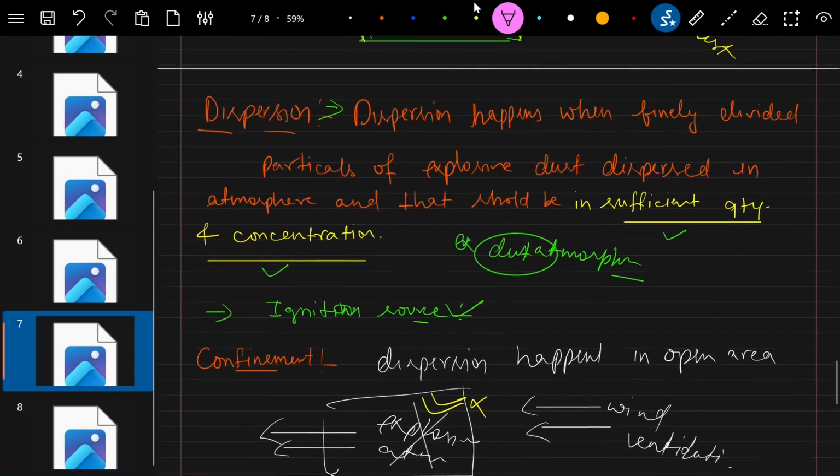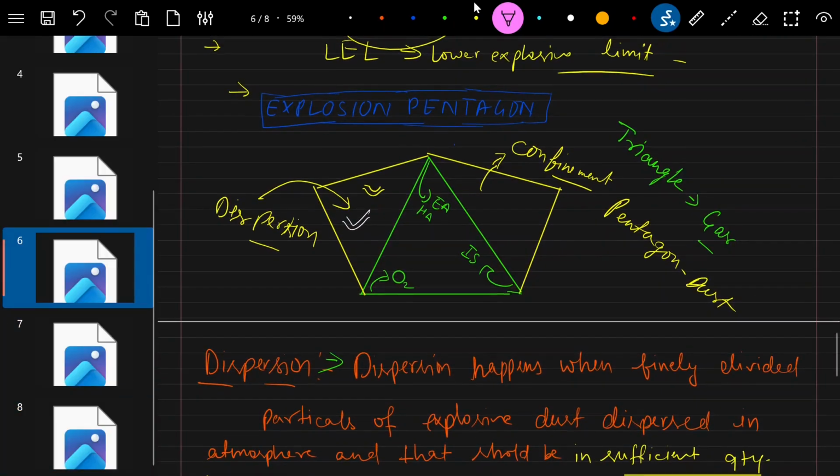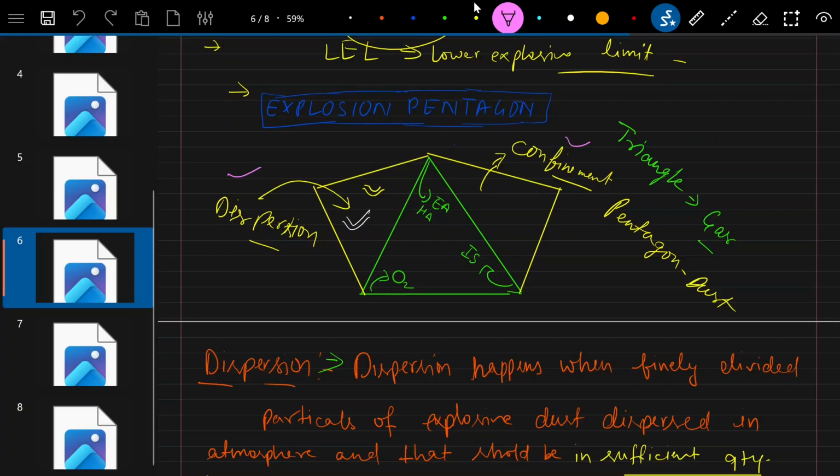So now we understood the definition of confinement and the definition of dispersion. Dispersion happens when finely divided particles are dispersed in the atmosphere in sufficient quantity and concentration. Then only will that dust become explosive, right?